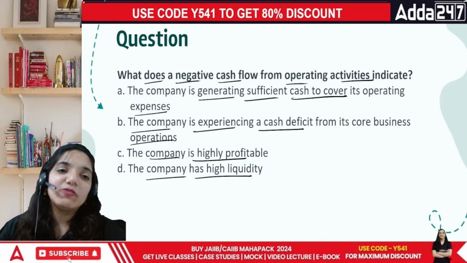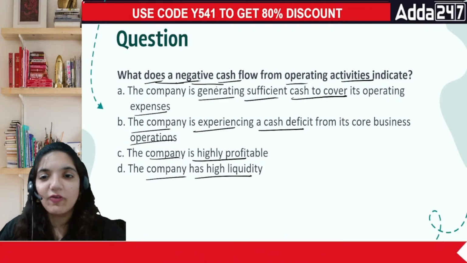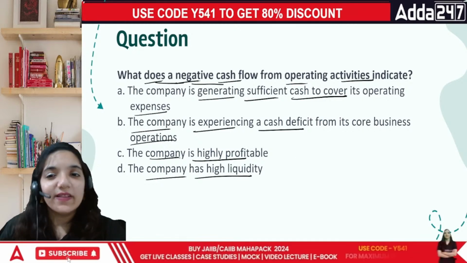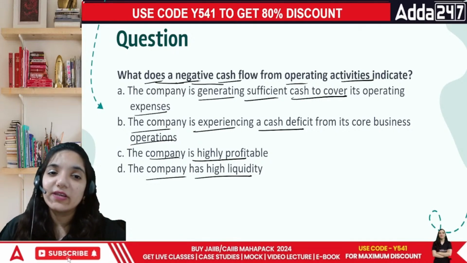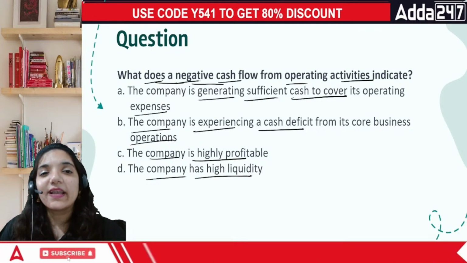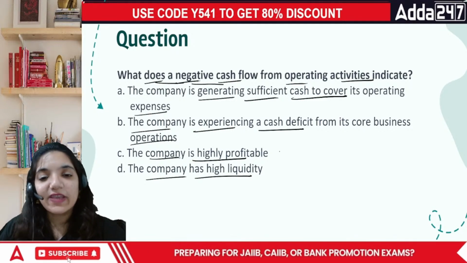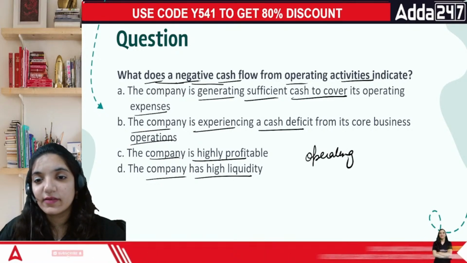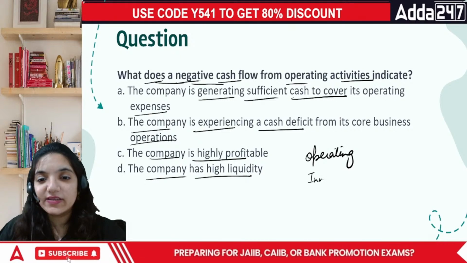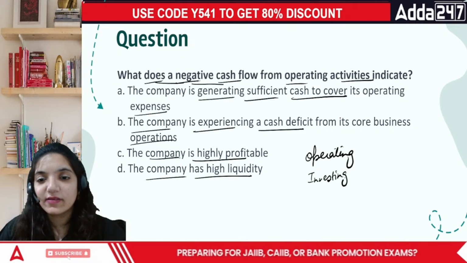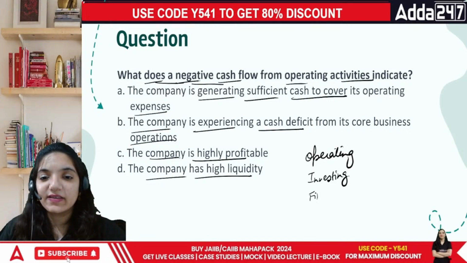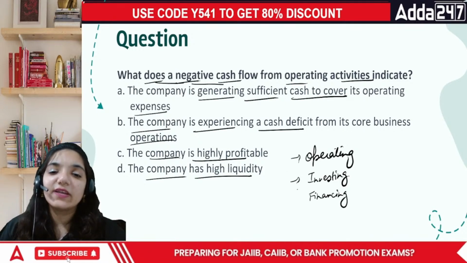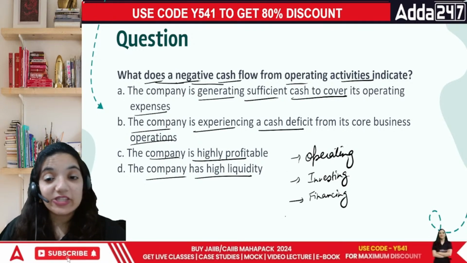Okay. When we talk about what does negative cash flow of operating activities indicate? Operating activities means your day-to-day business is going wrong. Then we say that your business is not working good. That is how we define the term operating activities, everyone. So in terms of cash flow statement, we have three kind of activities. Operating, then we have investing, and then we have financing. These are the three different types of activities which are done under cash flow statement.